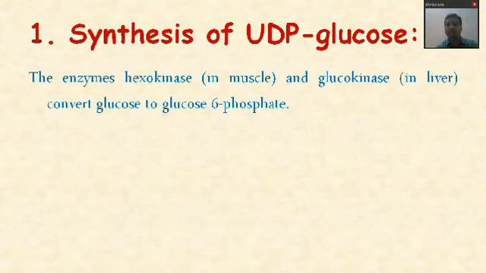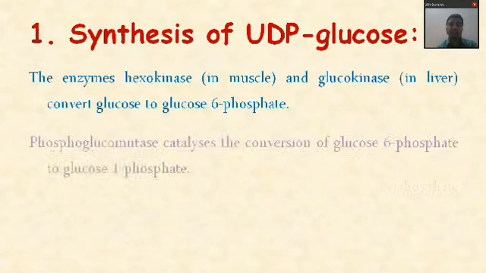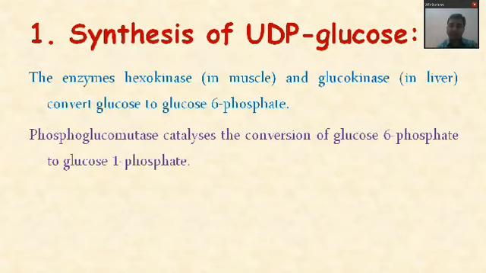If it is in muscle, hexokinase will catalyze the reaction; if it is in liver, glucokinase will catalyze the reaction. In the next stage, glucose 6-phosphate is converted into glucose 1-phosphate by the enzyme phosphoglucomutase. Simply, the position of the phosphate group changes from 6 to 1.